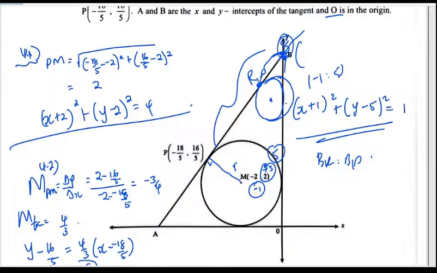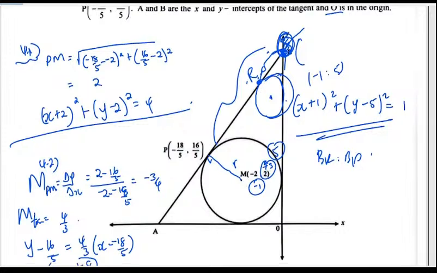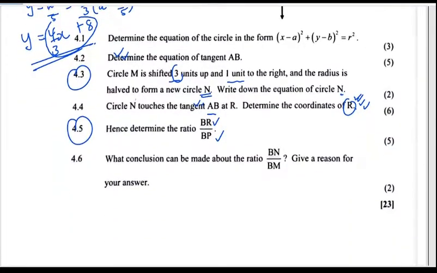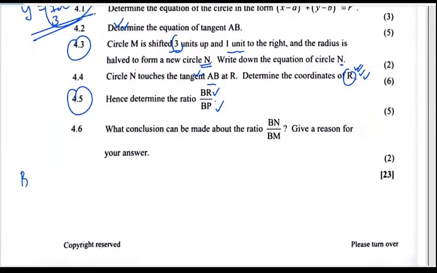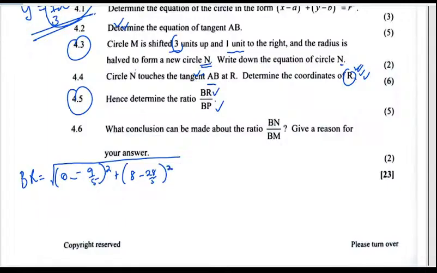So if that is 8, we need to find this distance, and then we also need to find the total distance. First things first, we need to get the distance BR using the distance formula. So with BR, we're going to have (0 − (−9/5))² + (8 − 28/5)².